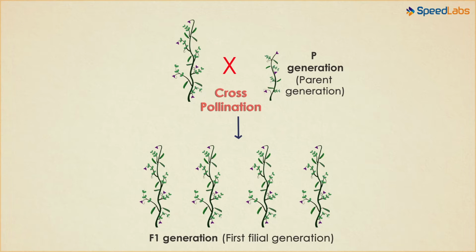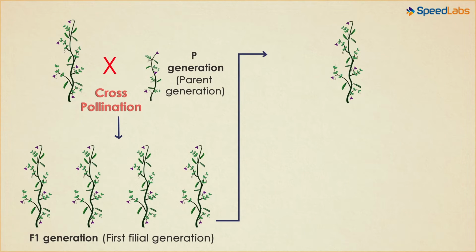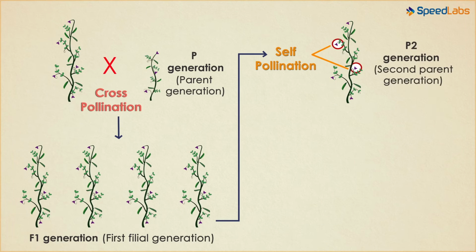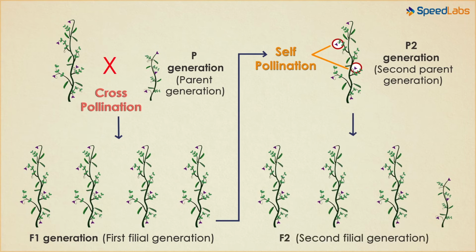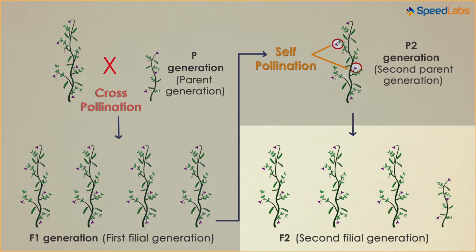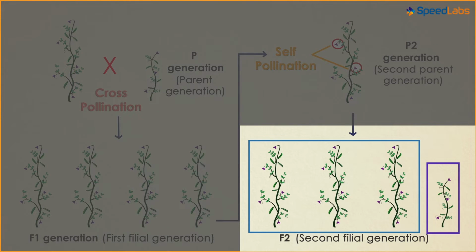Now one plant of this F1 generation was self-pollinated. What do we mean by self-pollinated? The flowers of one of these plants were fertilized with some other flowers of the same plant to produce new plants. This was called the F2 or the second filial generation. What was the result? Well, there were 3 tall pea plants and 1 short pea plant.